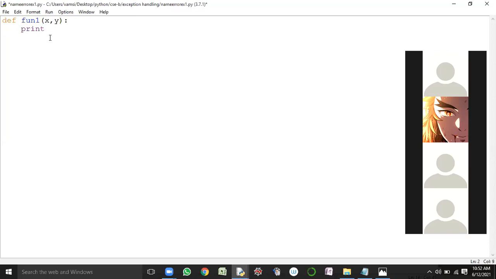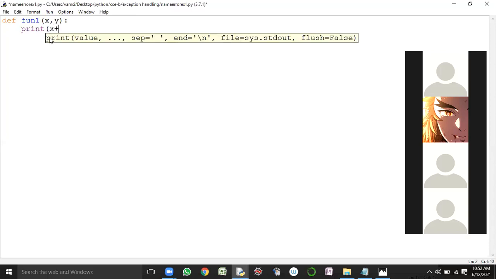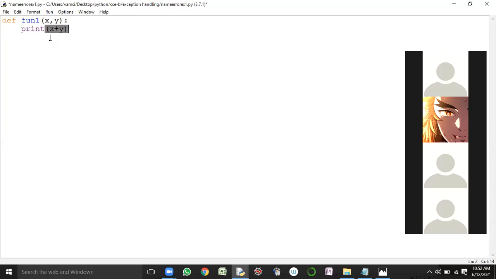Print of x plus y. This is the logic which I have to execute when fun1 is executed, isn't it? So what does it display? It displays the addition operation performed upon the inputs provided to fun1, isn't it? Yes, sir.